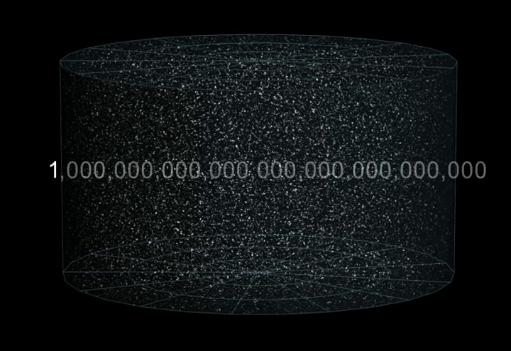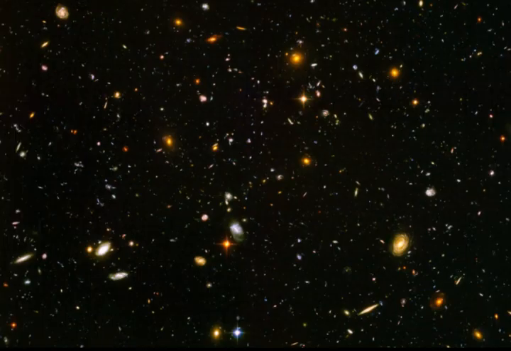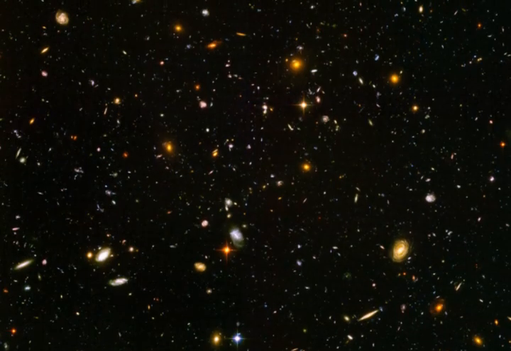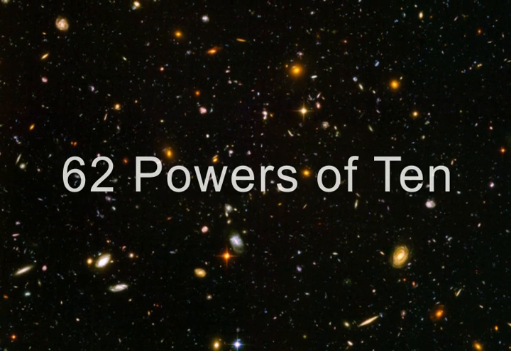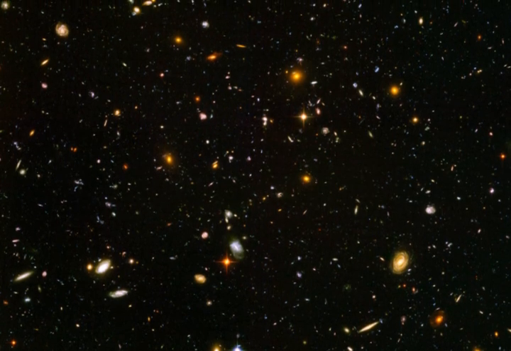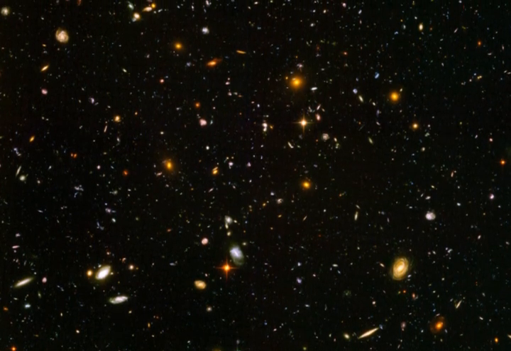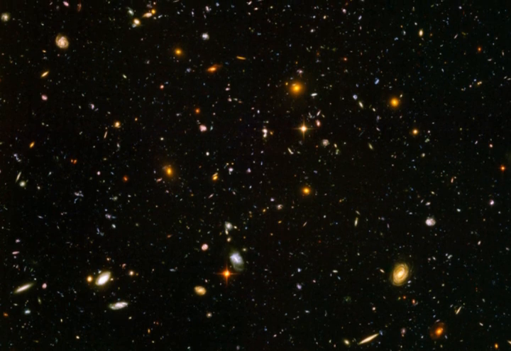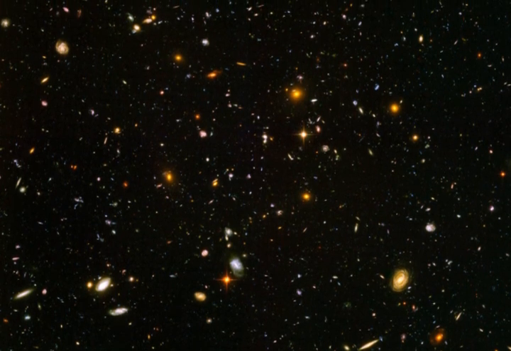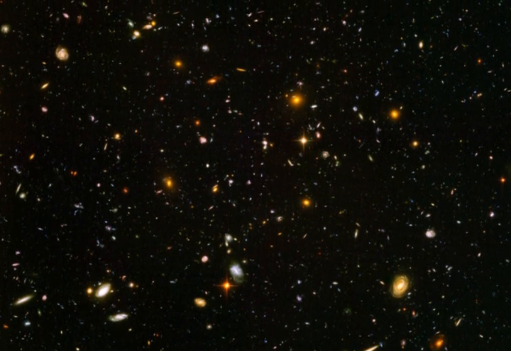This distance is ridiculous at almost 10 to the 27 meters. That's a 1 with this many zeros. What I find interesting is that all it takes is 62 powers of 10. Everything finds itself between the Planck length and the observable universe. It seems small, but 62 is the magic number to quantify everything in existence.